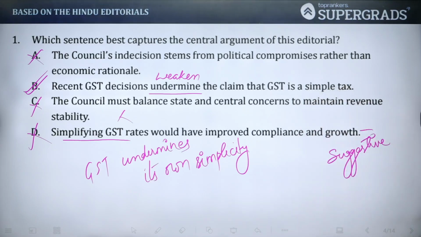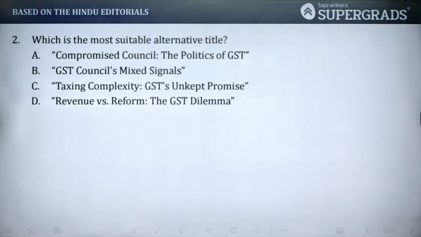Then moving to the next one. Which is the most suitable alternative title? Now, Compromised Council, the Politics of GST. When we talk about this, we are basically blaming the council, right?